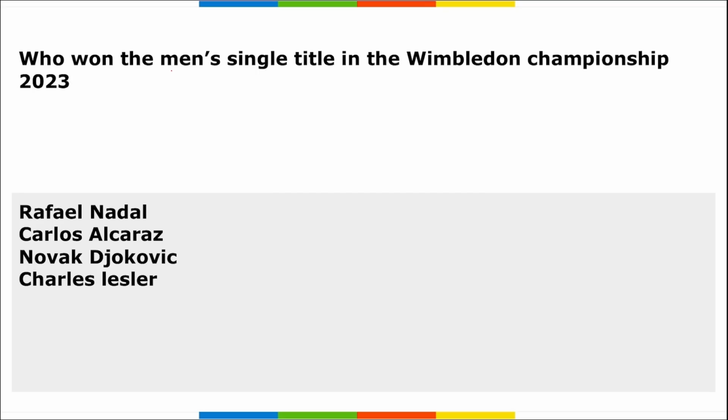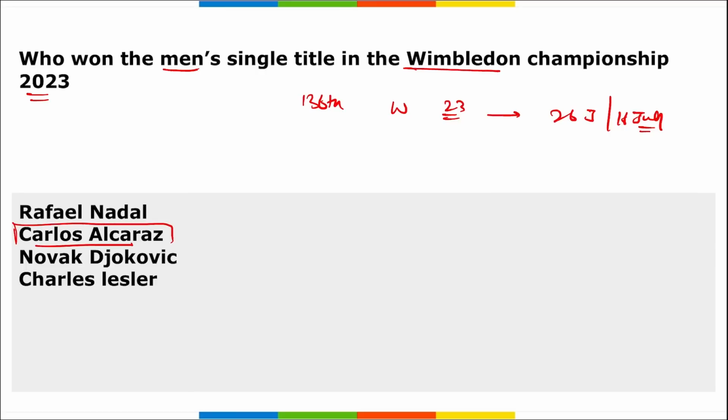Next is, who won the men's single title in the Wimbledon Championship 2023. Remember, this was the 136th edition of the Wimbledon Championship 2023 that took place from 26th of June to 16th of July, right? And who won the men's single, gentlemen's single title? It was won by Carlos Alcaraz, right? He defeated Novak Djokovic of Serbia in the finals, and Carlos Alcaraz is of Spain, right?